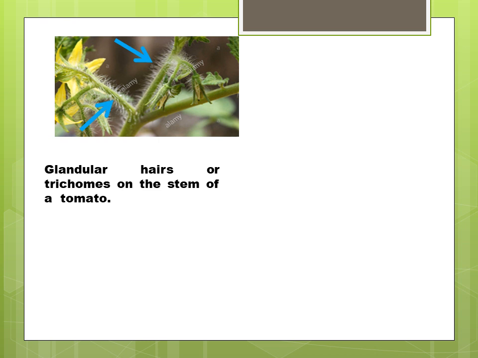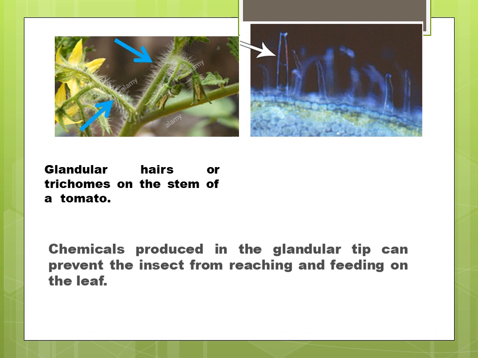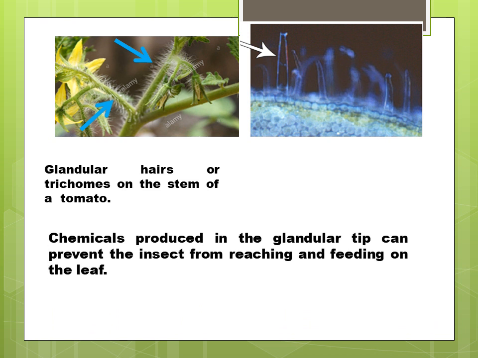Let me show you the electron microscope view of a trichome. This is the electron view of the trichome. So we can see that from the epidermis the hair-like structures are emerging. These hair-like structures are the trichomes. From the glandular trichomes, a chemical substance is produced that prevents the insects from reaching and feeding on the leaf. So these are the weapons for the plants that protect the plant from the attack of the insects or any other small prey.